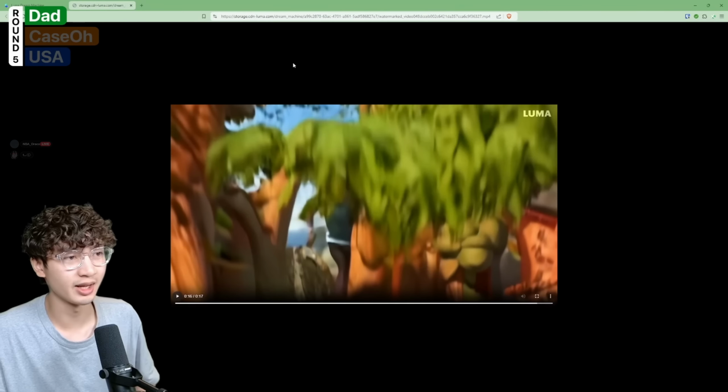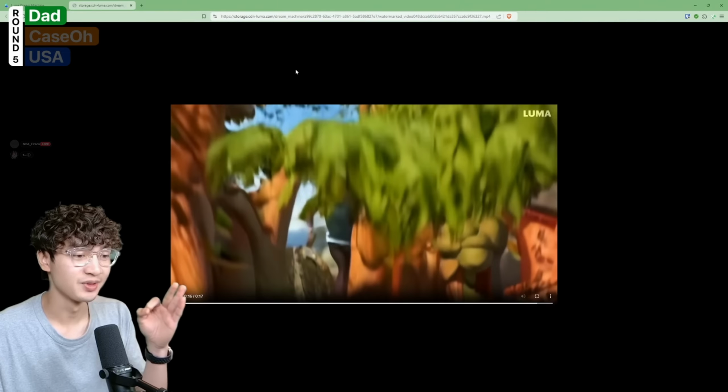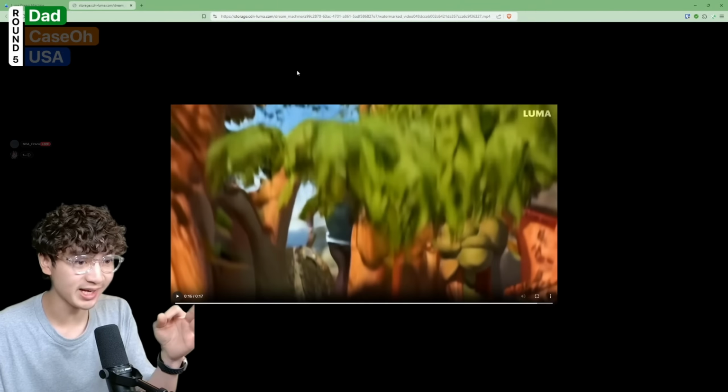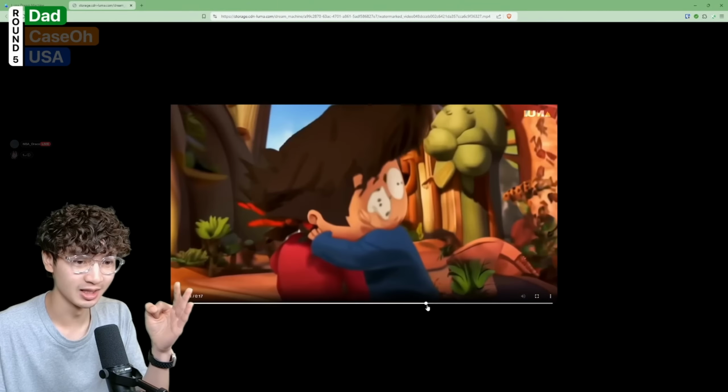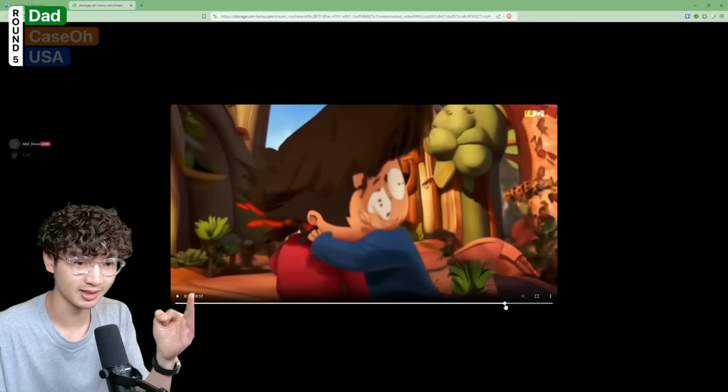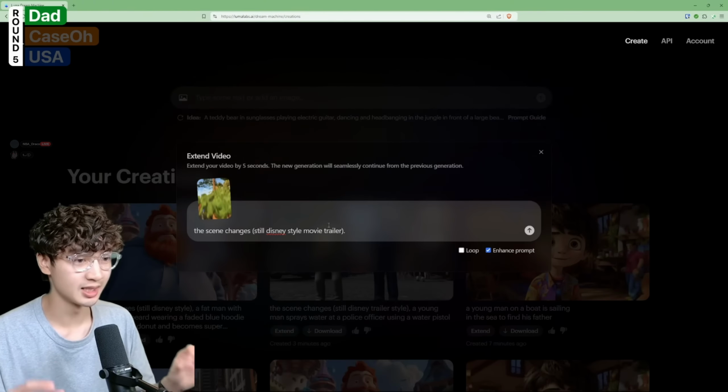What? Okay, I think I need to force the AI to make a scene change. We need to find the father. This is not Finding Dad. This is literally just Will Smith simulator inside a massive treehouse. I'm gonna say the scene changes.